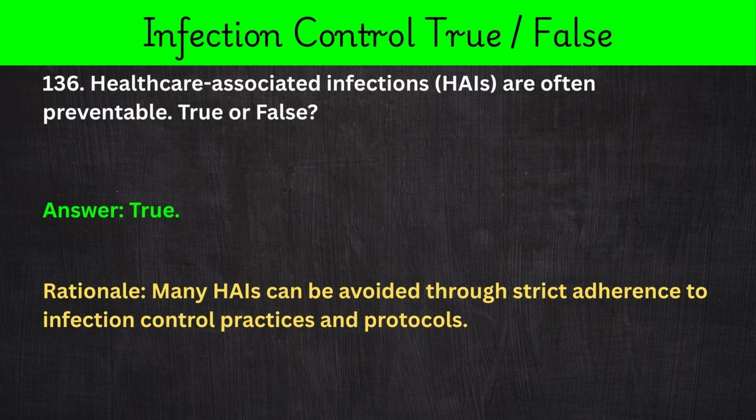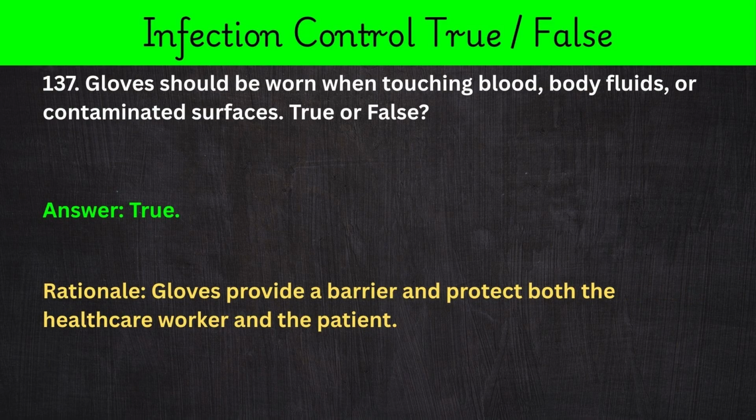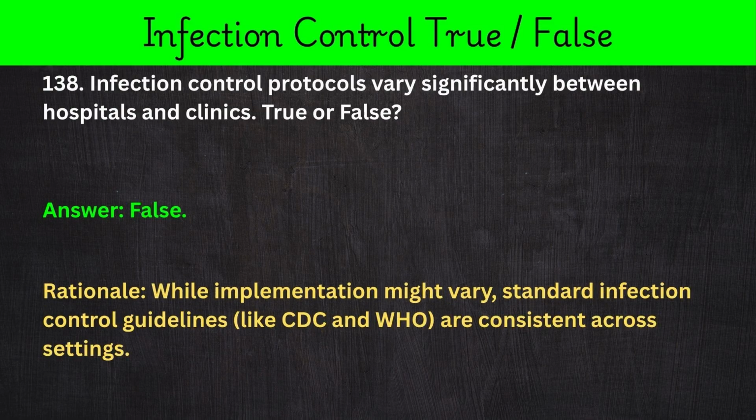136. Healthcare-associated infections, HAIs, are often preventable. True or false? Answer: true. Rationale: many HAIs can be avoided through strict adherence to infection control practices and protocols. 137. Gloves should be worn when touching blood, body fluids, or contaminated surfaces. True or false? Answer: true. Rationale: gloves provide a barrier and protect both the healthcare worker and the patient.